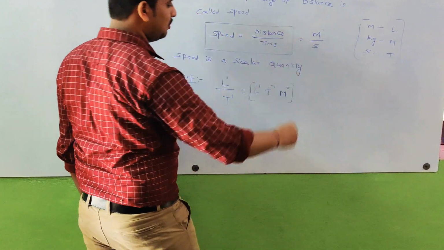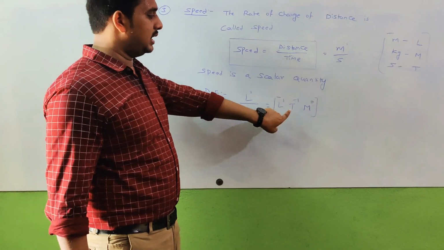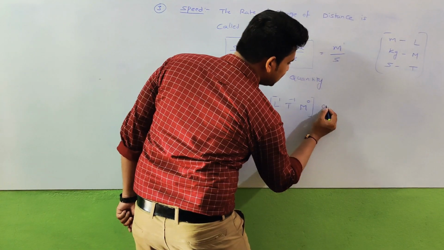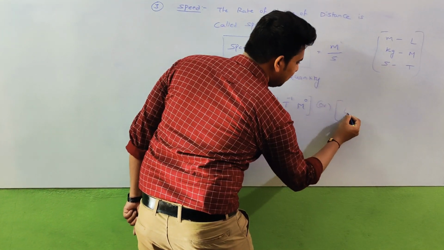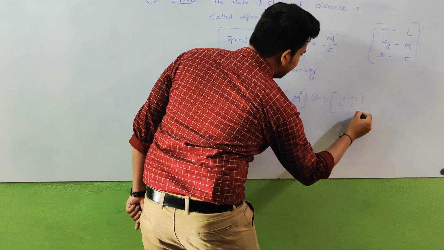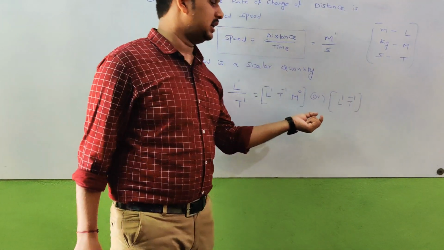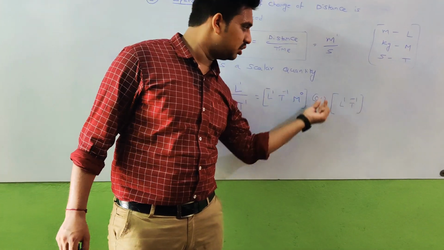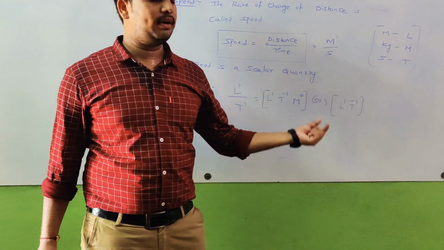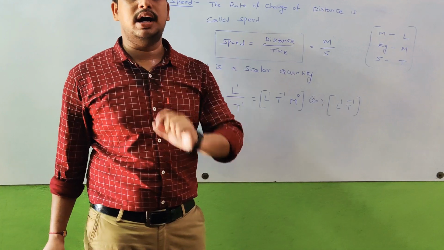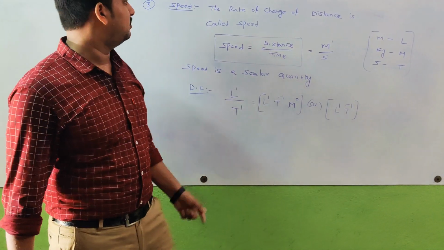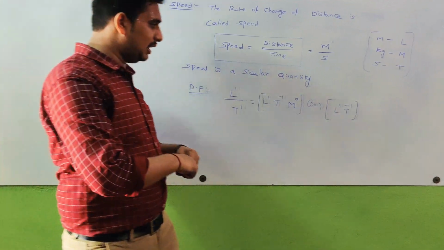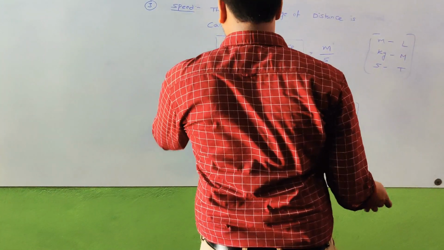Then what is the dimensional formula here? M power 0, L power 1, T power minus 1. So this can be represented like this also, L power 1, T power minus 1. But the most important thing is, after writing these letters, we must close them in square brackets. When we close in square brackets, then only we get the dimensional formula. This is about the speed. Next topic is velocity.